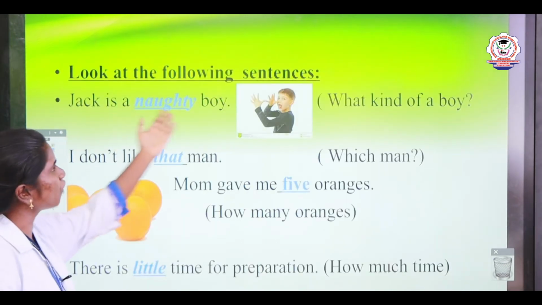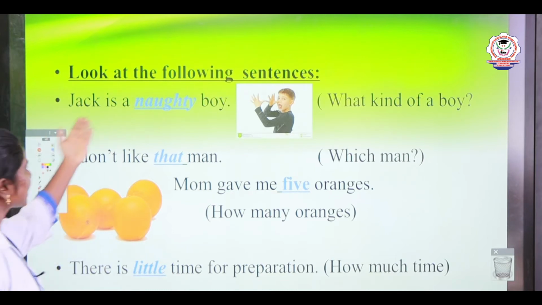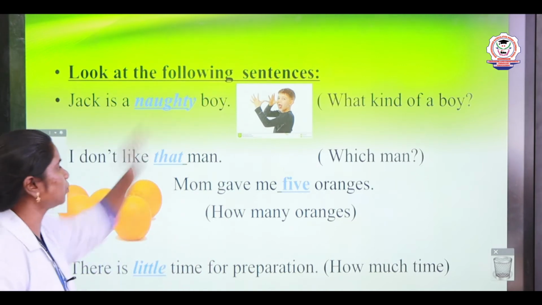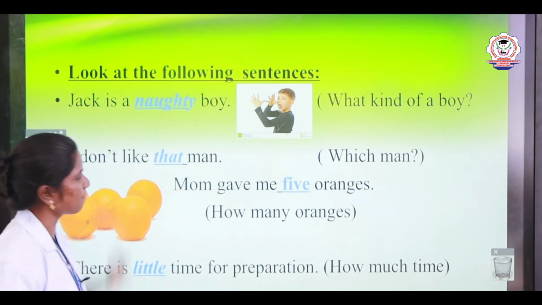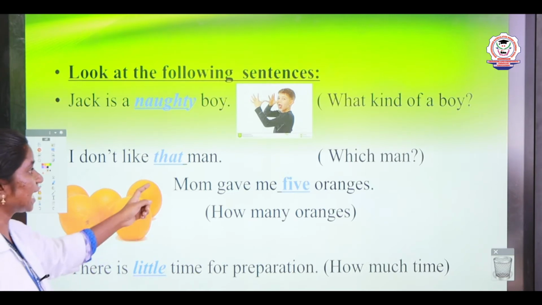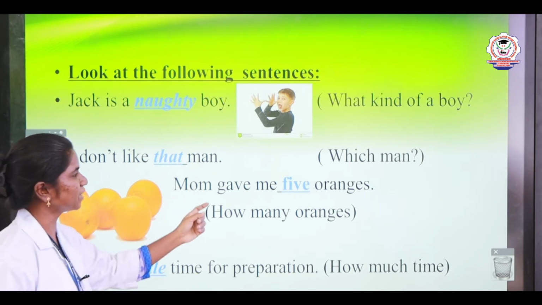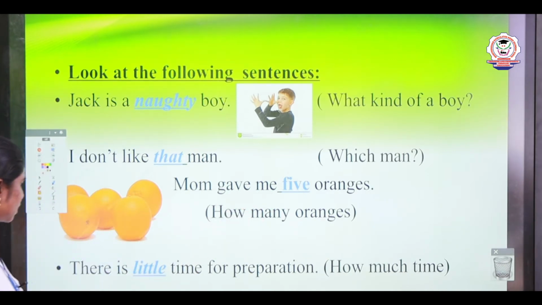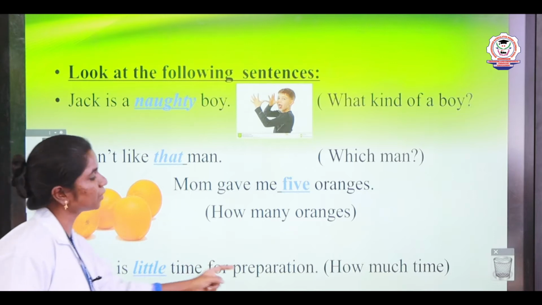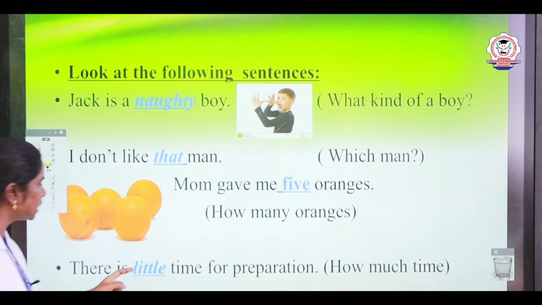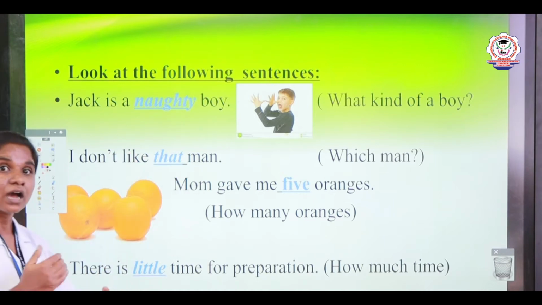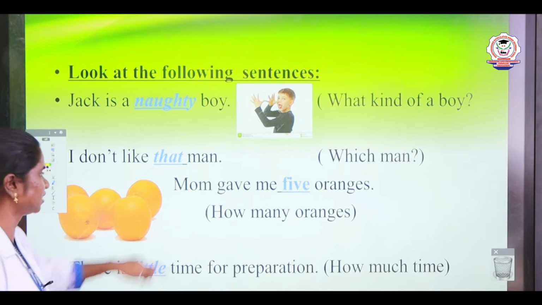Let us look at the following sentences. Jack is a naughty boy. What kind of a boy? Naughty boy. I don't like that man. Which man? That man. Mom gave me 5 oranges. How many oranges? 5. There is little time for preparation. How much time? Little. Here, the underlined words are adjectives. They are describing the noun. They are modifying the noun.